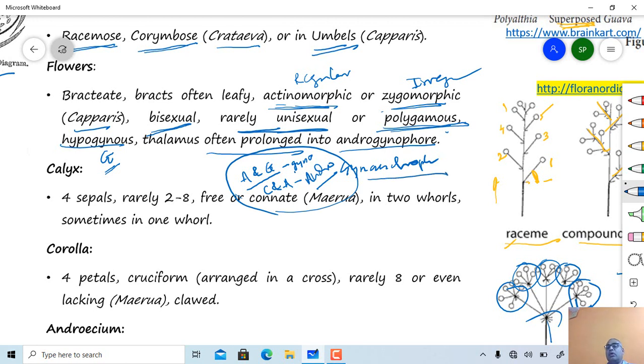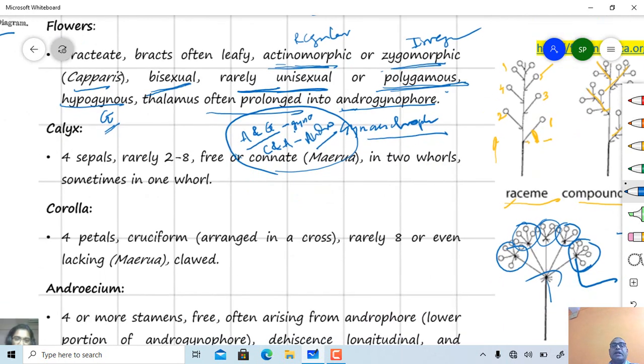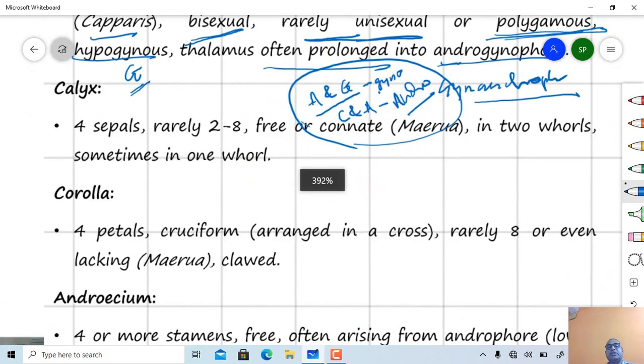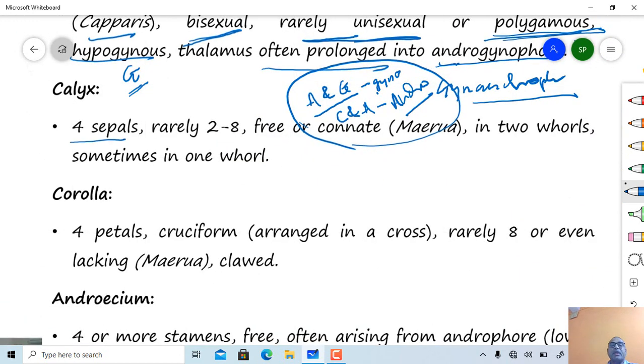Now let's talk about the whorl of calyx. Usually 4 sepals are present, but rarely 2 to 8 sepals are also present. Polysepalous condition or maybe gamosepalous condition is seen. Sometimes they are present in 2 whorls, but in the majority of cases they are present in a single whorl. Now let's talk about the corolla.